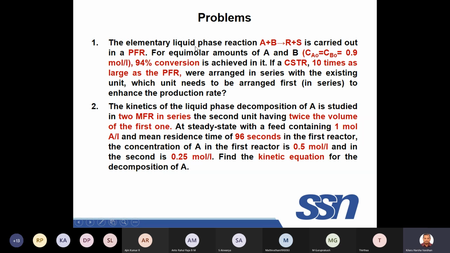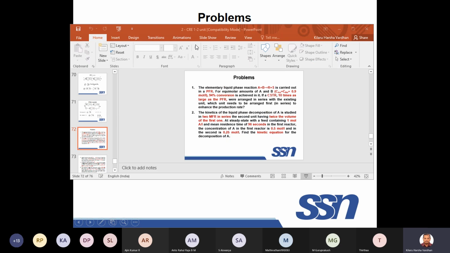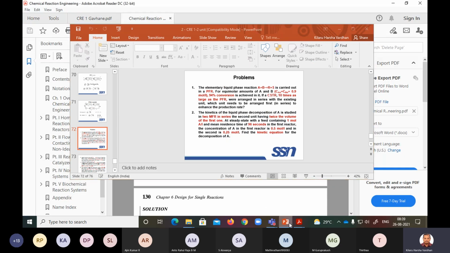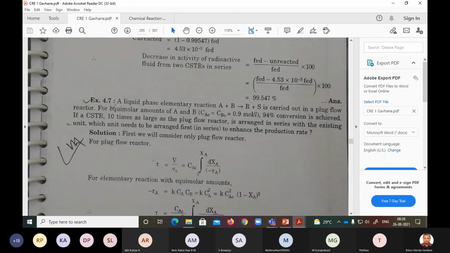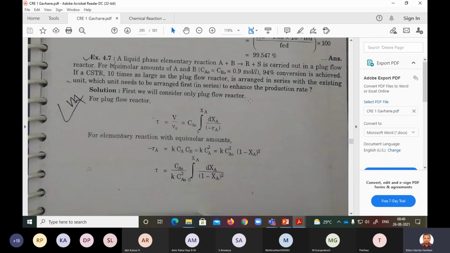This is an elementary reaction. So we'll just go to the solution page. This is the same solution which we are being asked.